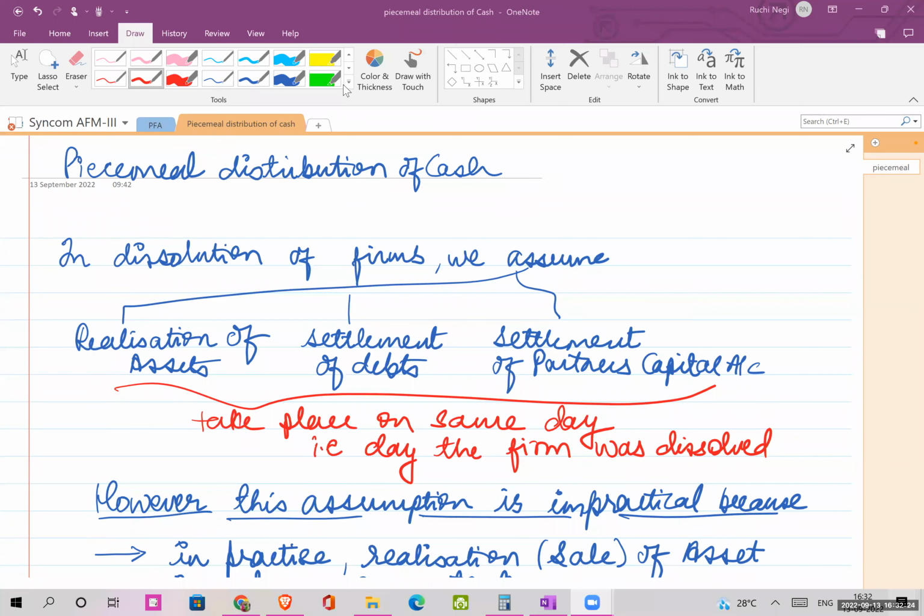Yeah, hello students. Let's start today with a new topic of second year BCom, that is piecemeal distribution of cash. So this chapter is associated with dissolution of firms.